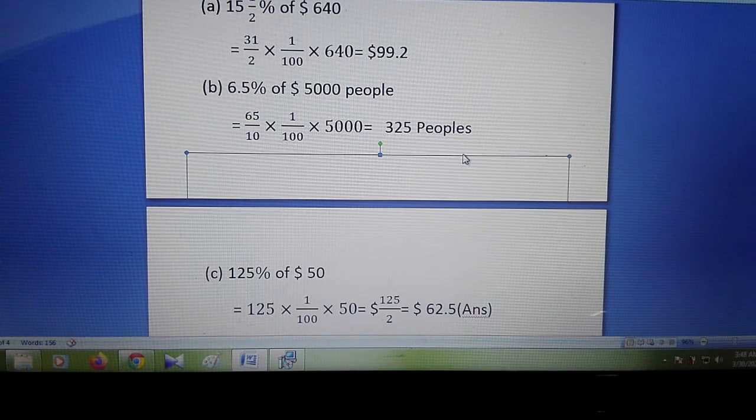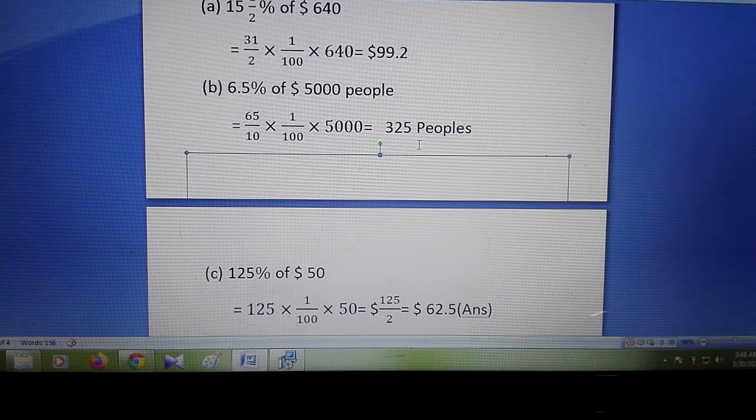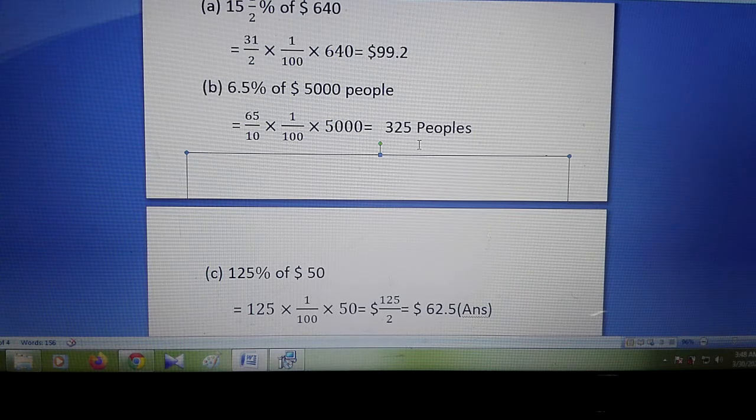So you can see that this 0 will be cut, and also here there are 3 zeros that will be cut, so multiply 5 and 65, so it will be 325. The 3 zeros upper and 3 zeros down will be cut.